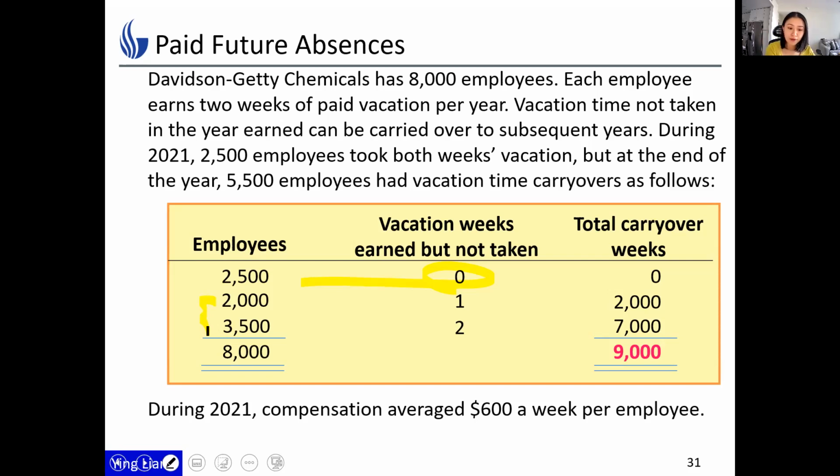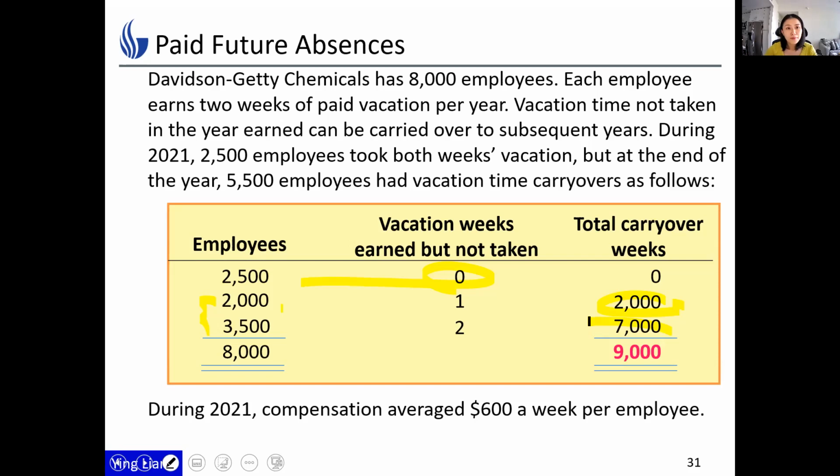There are 2,000 employees that have 1 week left to be carried forward to the next year. Then the total carryover weeks will be 2,000 times 1 equals 2,000, right? Easy. The remaining 3,500 haven't taken vacations at all. They are the most hardworking. Well, that's hypothetical, right? You should take some vacation. Don't burn out. And then a simple calculation, 3,500 times 2, we have 7,000 weeks for the third line. So in total, there are 9,000 carryover weeks for the next year.